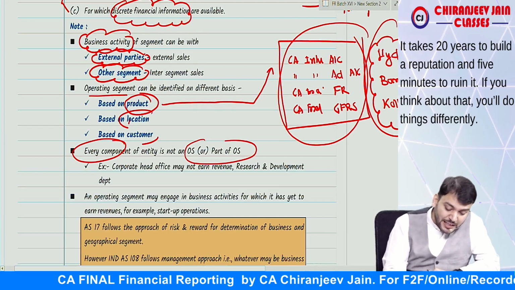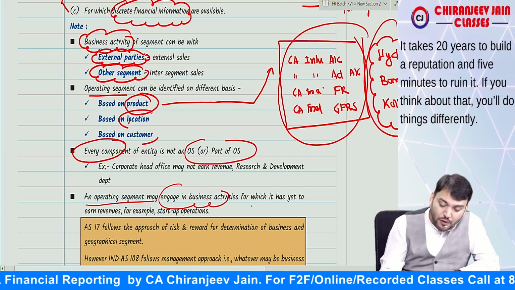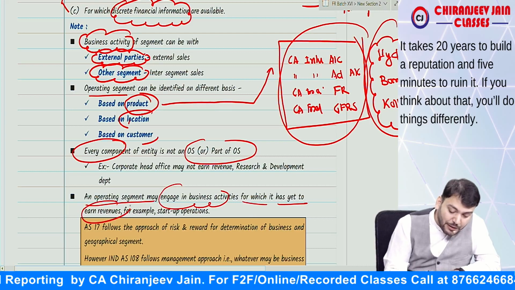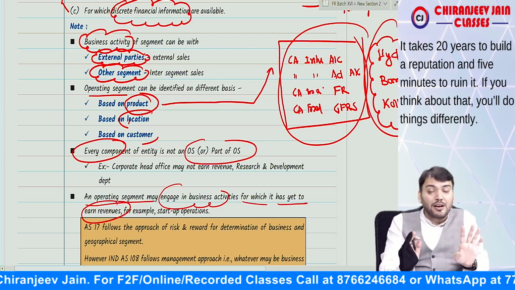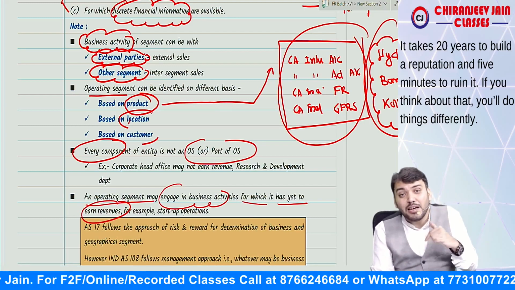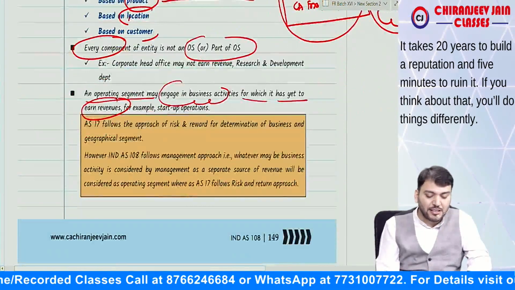Now when I say an operating segment, it may engage in business for which it has to earn revenue. Means if they are capable of generating revenue, even if the revenue has not yet been earned but it may earn revenue, then also it will be an operating segment. Understood this point? Yes sir, we have understood.